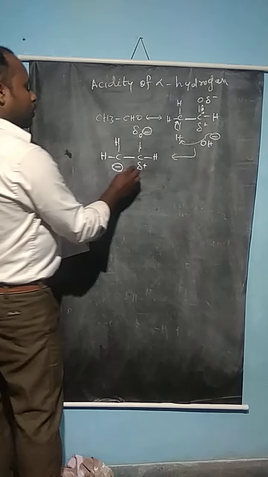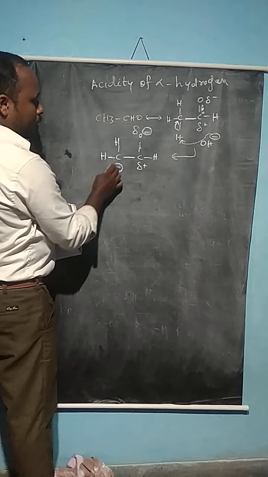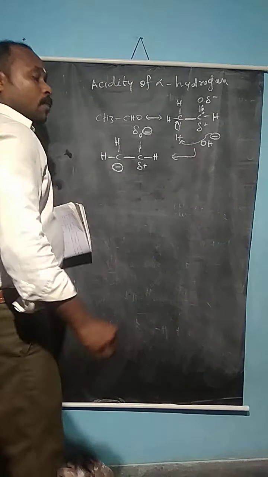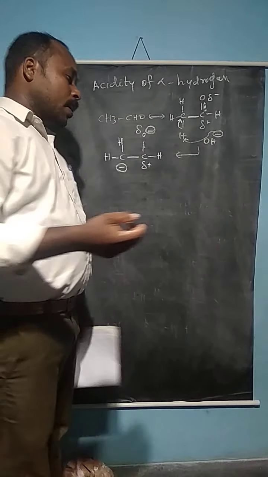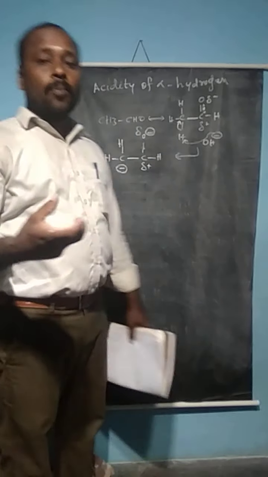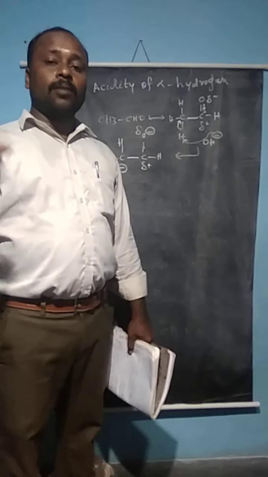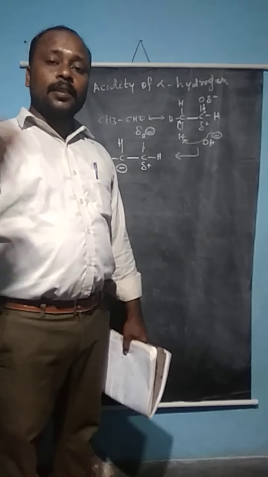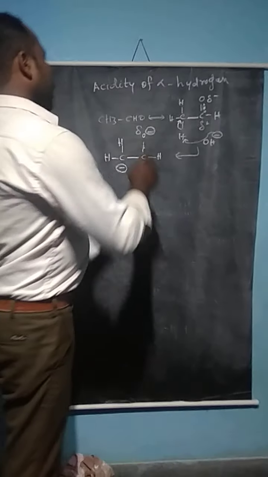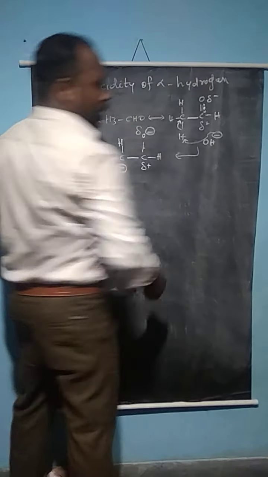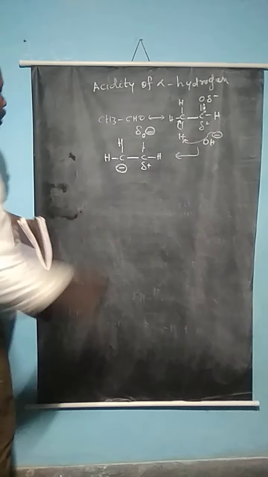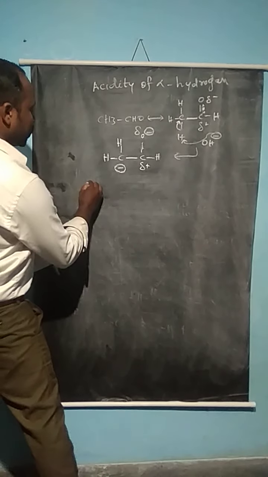So what is the nature of this acidity? The carbanion is formed. This carbanion undergoes condensation with another aldehyde compound and forms the aldol product. The acidity of alpha hydrogen is used to prepare many condensation products, like aldol condensation, Stobbe condensation, and Claisen condensation. Now we will see the nucleophilic mechanism of aldehyde and ketone compounds, that means the carbonyl compounds.